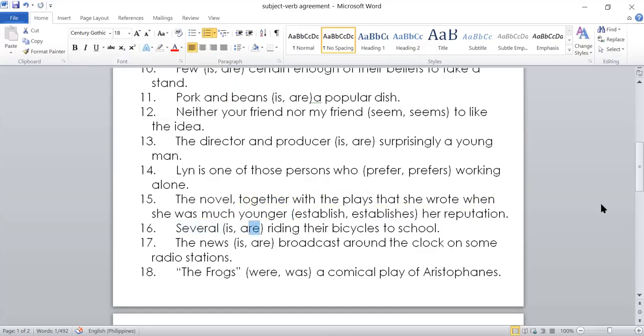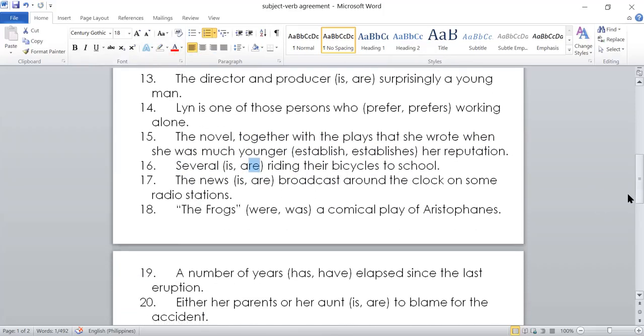Okay, the rule for titles, like The Frogs, is a play. The title of the play that was written by Aristophanes is The Frogs. All titles or all quotations, all phrases that are in quotation or clauses or sentences that are in quotation would take a singular verb. They're considered singular. So the answer is was.